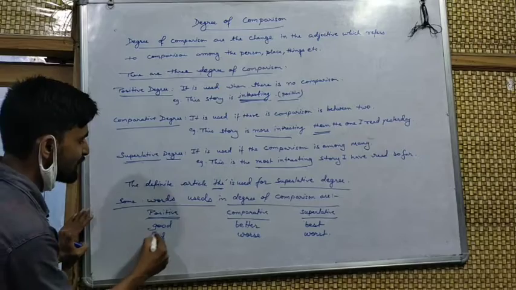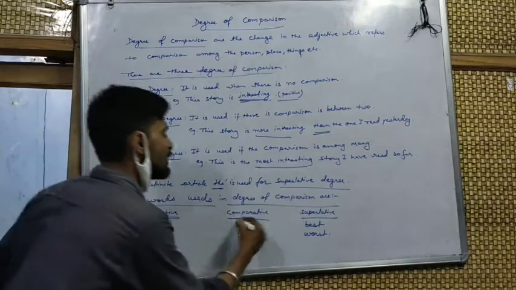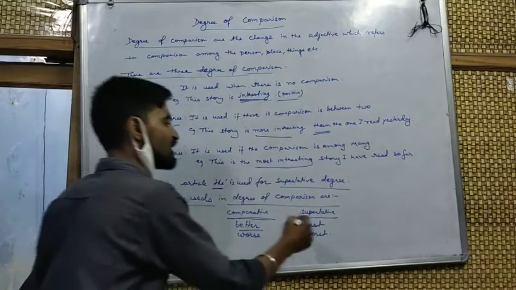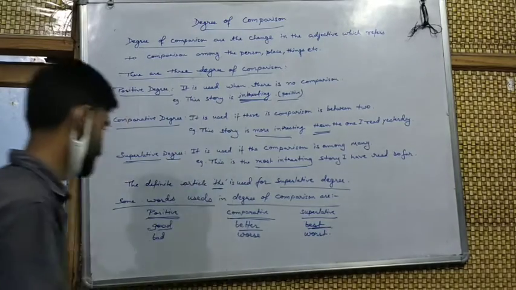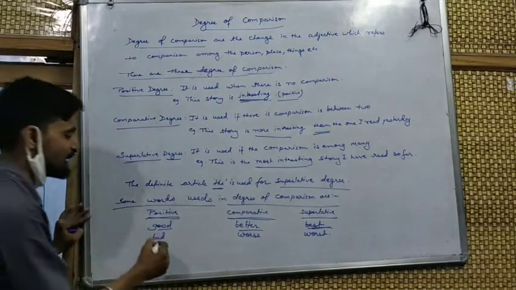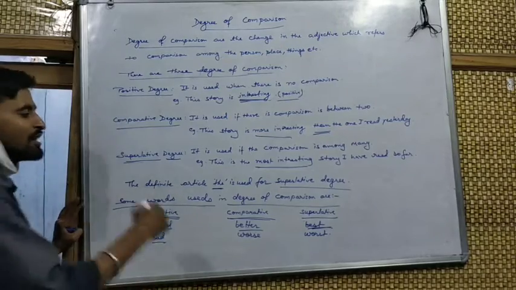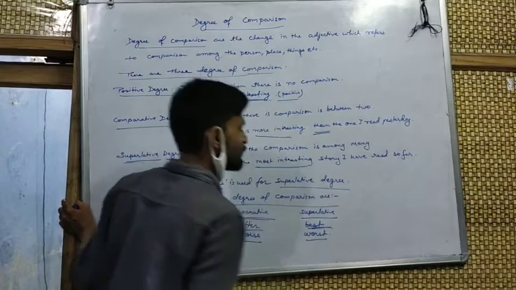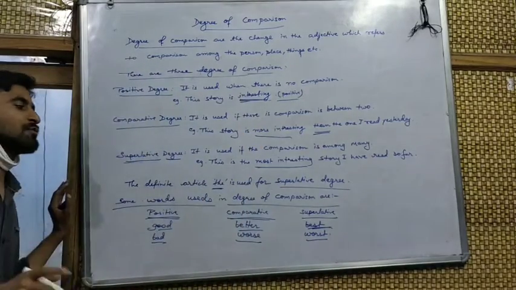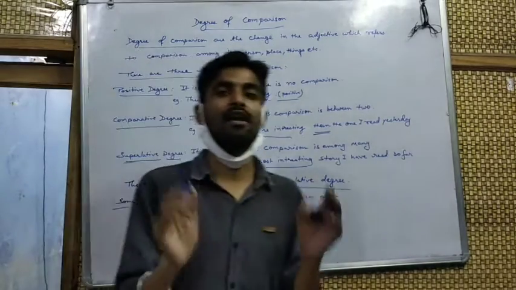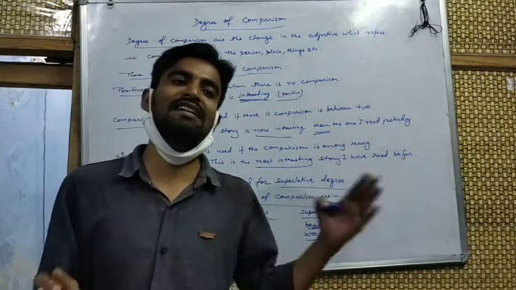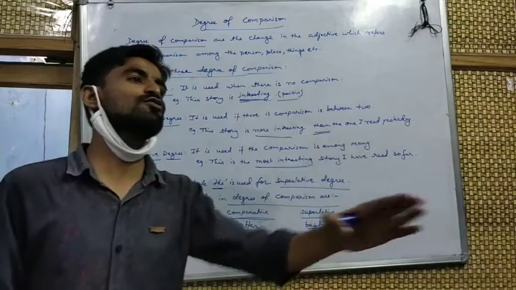First is positive degree, that is good. In comparative degree, we write good as better, and in superlative degree, we write best. Just like positive degree, we write bad. In comparative degree, we use worse, and in superlative degree, we use worst. Worst means it is comparing with the whole class. If a person is very bad in the whole class, then we say, you are the worst student of this class.